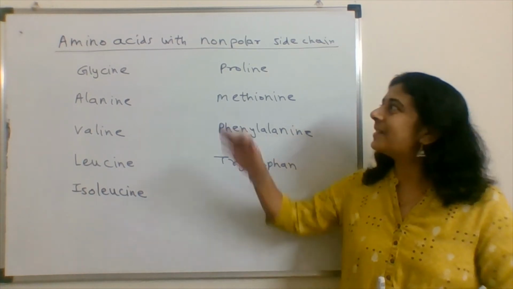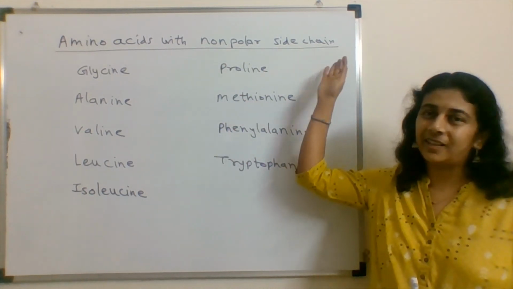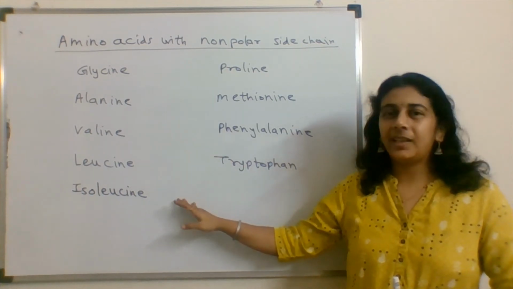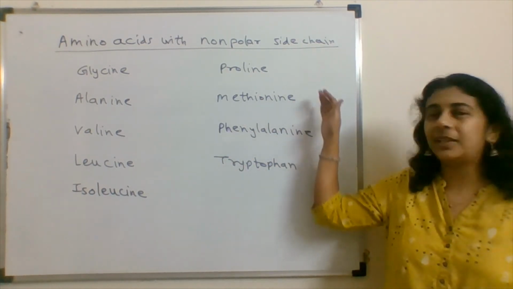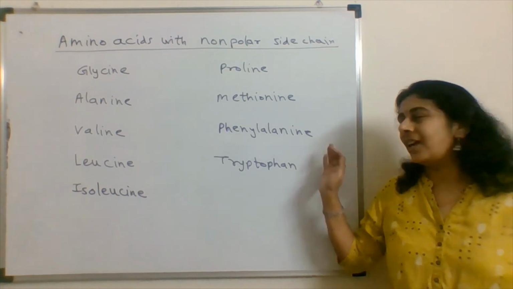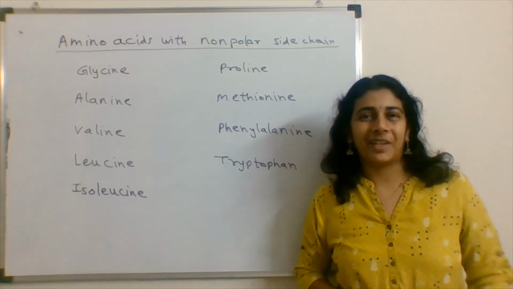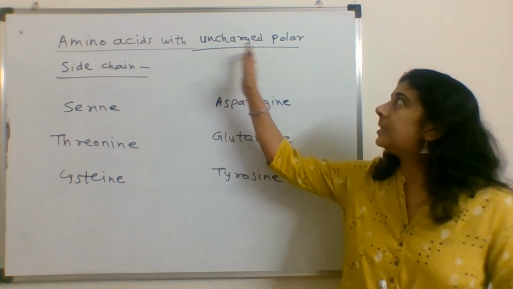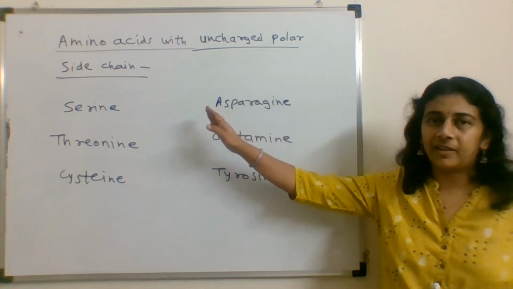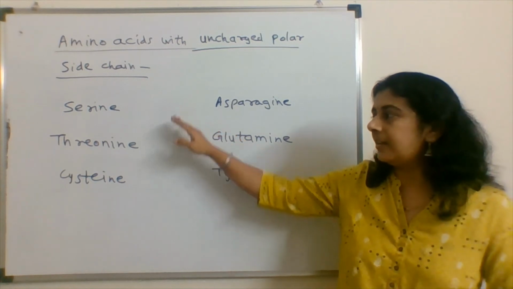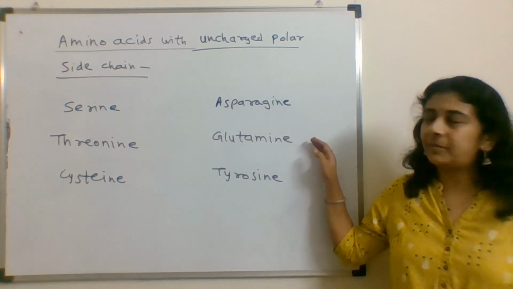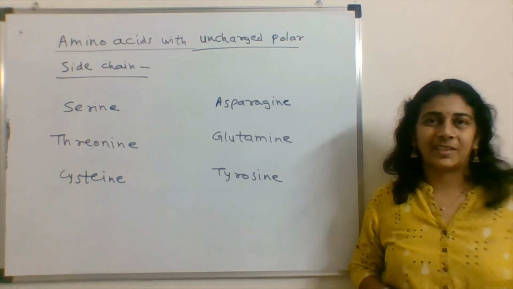The amino acids with non-polar side chains include glycine, alanine, valine, leucine, isoleucine, proline, methionine, phenylalanine and tryptophan. Amino acids with uncharged polar side chains include serine, threonine, cysteine, asparagine, glutamine and tyrosine.